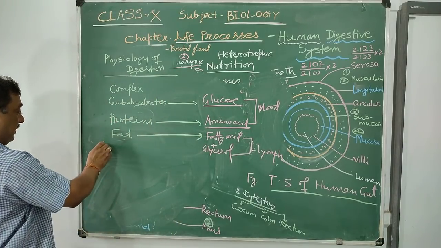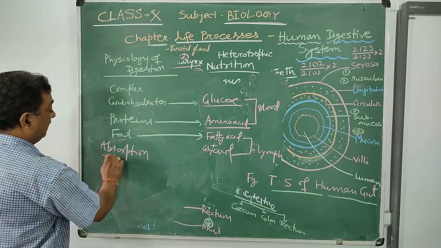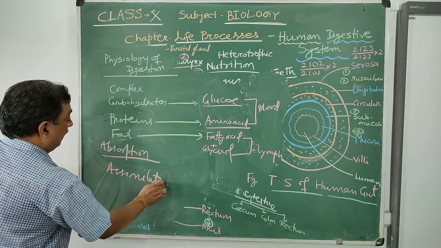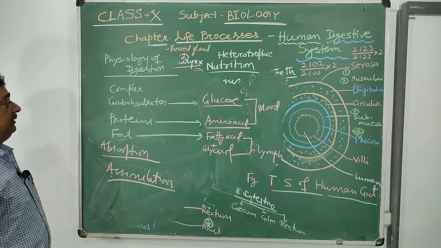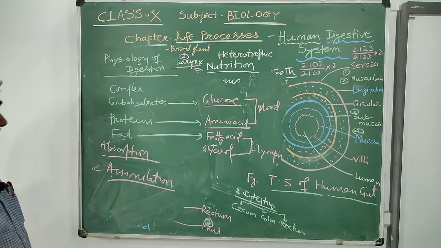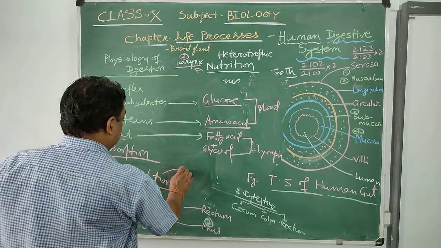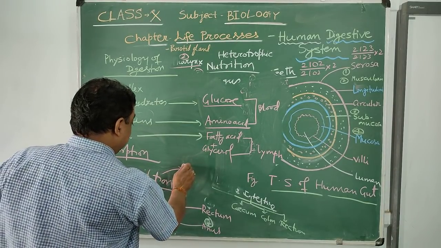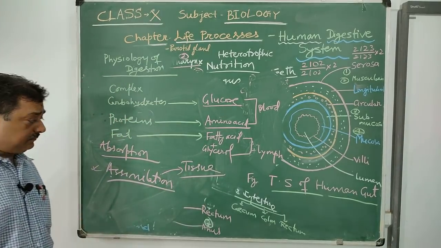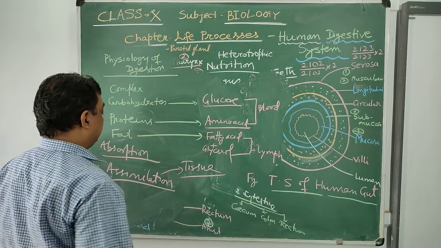After absorption, food material is assimilated. What is assimilation? Assimilation is a very important step. Digestion cannot be complete without assimilation. The absorbed food materials are finally sent to the tissue level, where they produce energy for their various activities.